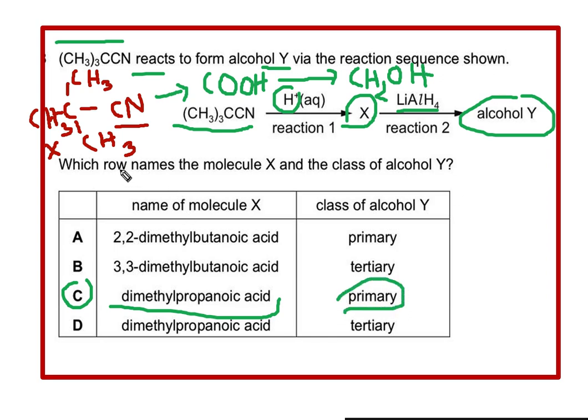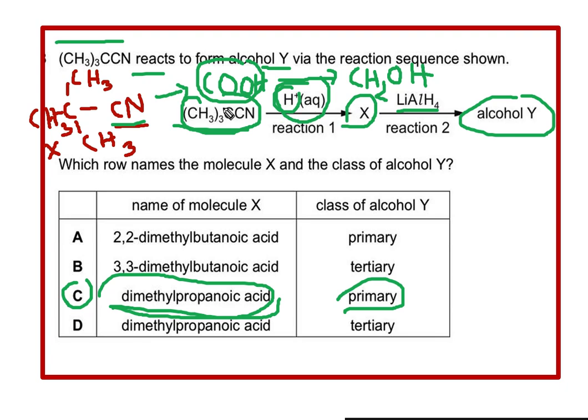Why? You see, this is the dimethyl propanediol. So the CN group will convert to a COOH group by acid hydrolysis. So dimethyl propanediol will convert to dimethyl propanoic acid by the aqueous acid hydrolysis.